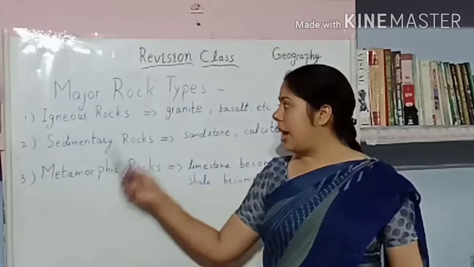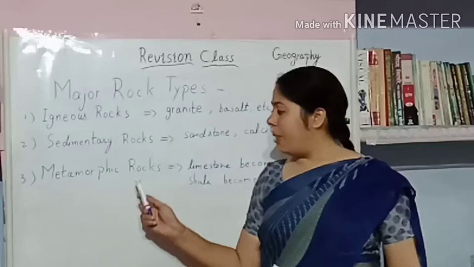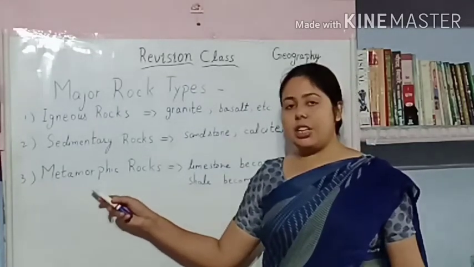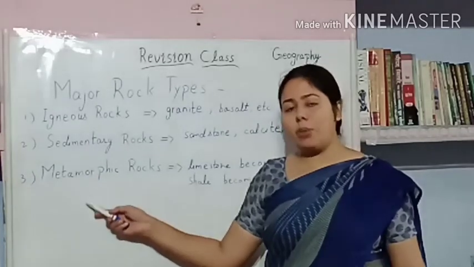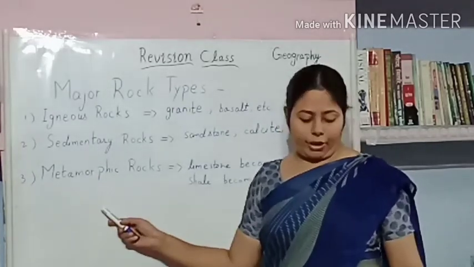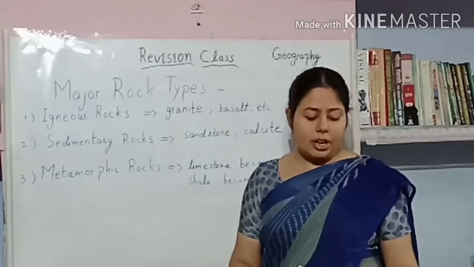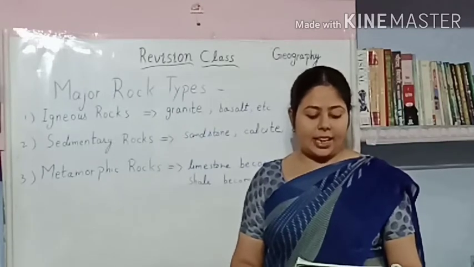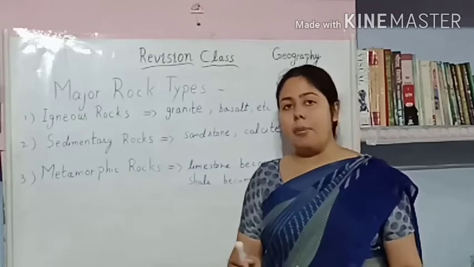And the third type of rock is metamorphic rocks. Metamorphic means changing form, meaning a rock which changes its form is called a metamorphic rock. Metamorphic rocks are those formed by the metamorphism of pre-existing rocks due to high temperature and pressure or both.